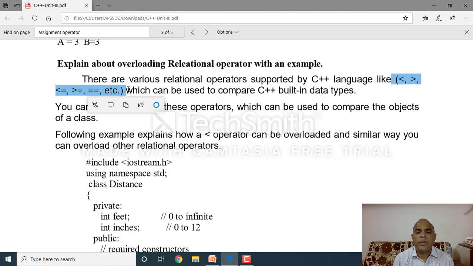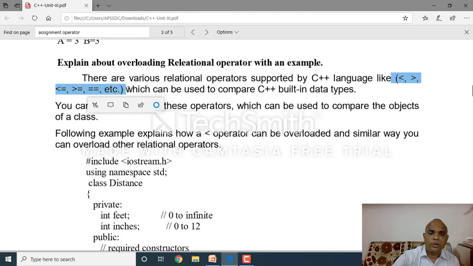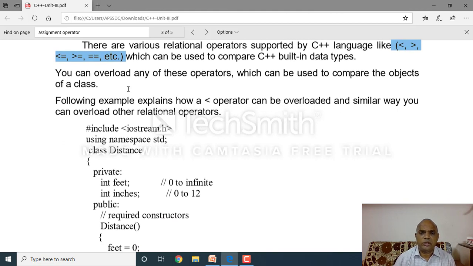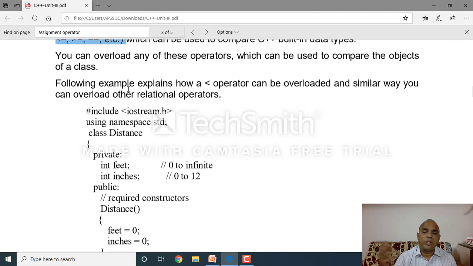Clear? In this example we can overload any of these comparison operators, which can be used to compare the objects of a class. Then arithmetic operators, binary operators: we are using binary operators. Then plus, addition, to add two integers.